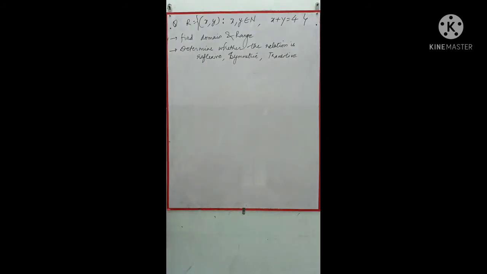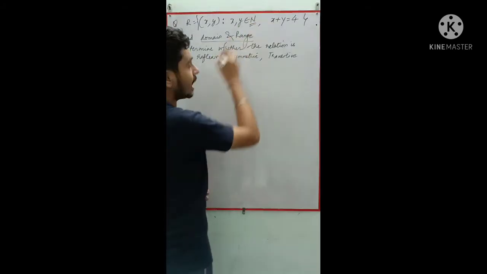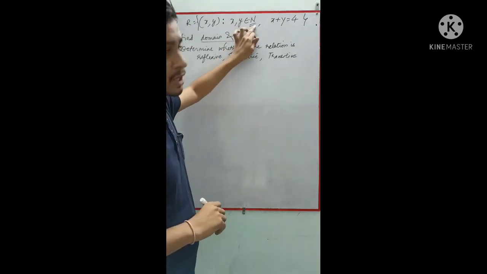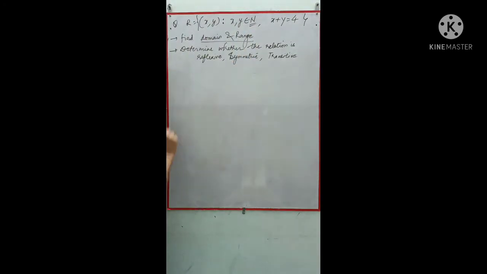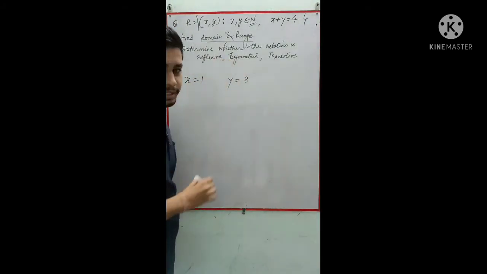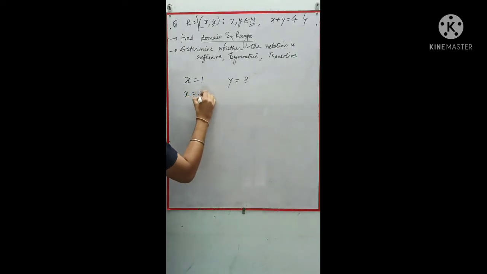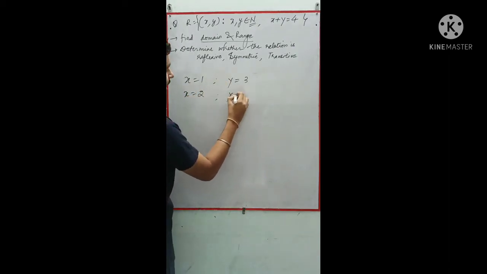Okay, so let's start with, first we need to find the domain and range. What will be the domain and range? As they have already given that x and y should be natural numbers, and natural numbers start with 1, if I take x equal to 1, I'll get y equal to 3. If I take x equal to 2, then y will be 2.